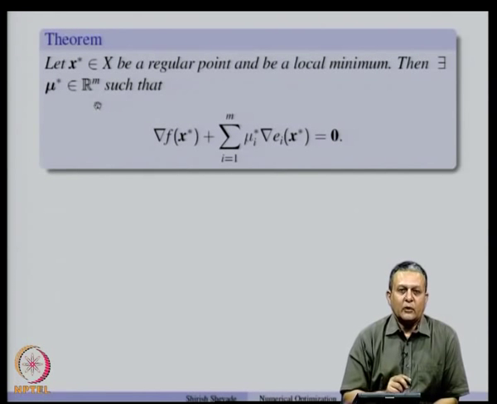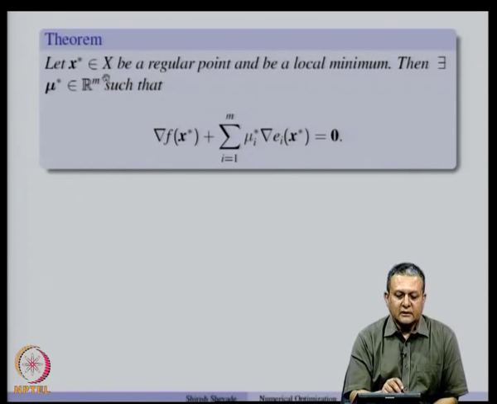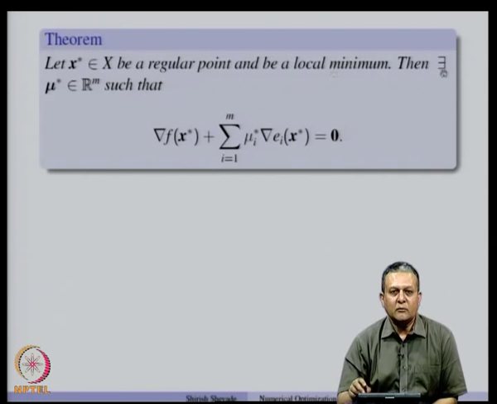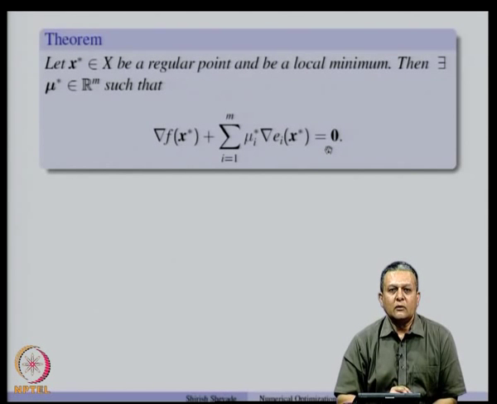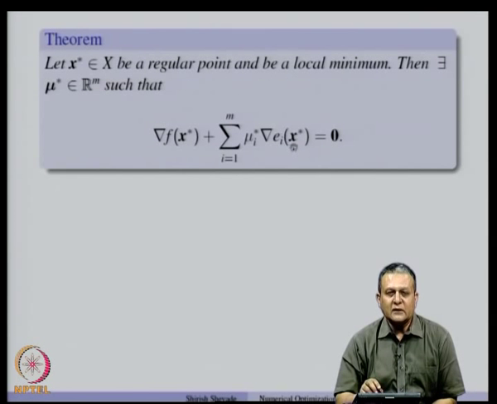Now, here is the important theorem which says that if x star, which is a feasible point, is also a regular point and is a local minimum, then there exists some mu star in m dimensional space, such that gradient f x star is a linear combination of gradient E i x star. Now, you would notice the difference between the necessary conditions that we obtained for an inequality constraint problem and the necessary conditions for an equality constraint problem.